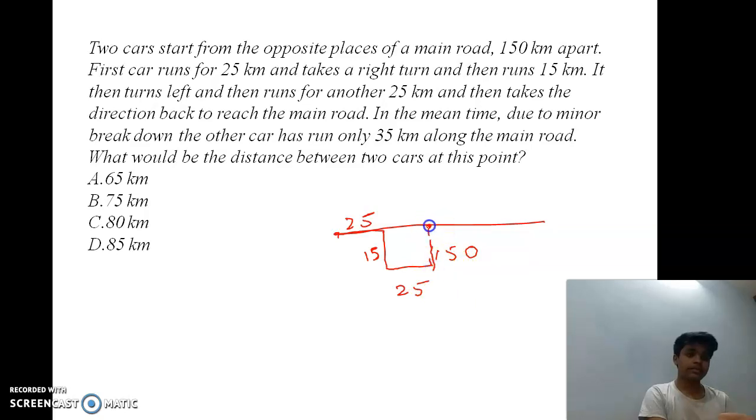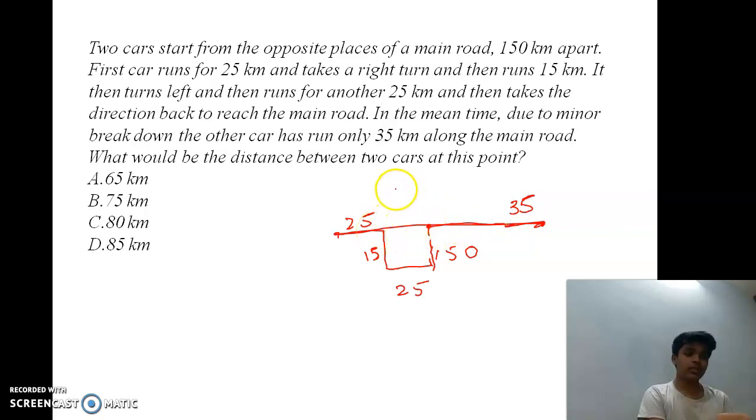In the meantime, due to minor breakdown, the other car has run only 35 kilometers along the main road. What would be the distance between two cars at this point?